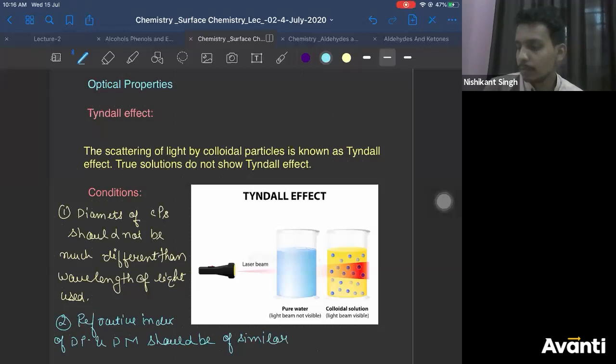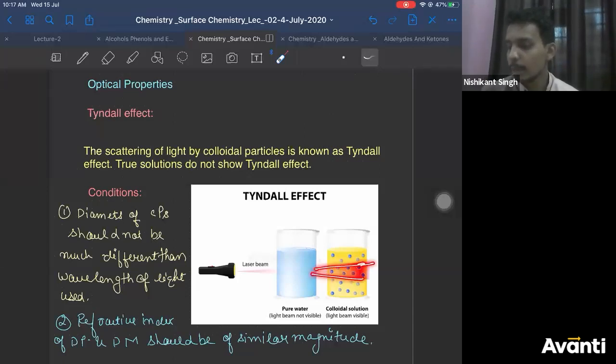They should not differ much, because if the refractive indexes are much different, then refraction will take place, and you will not get this type of path, right? Light will come from one medium to the other medium, bend and move away.